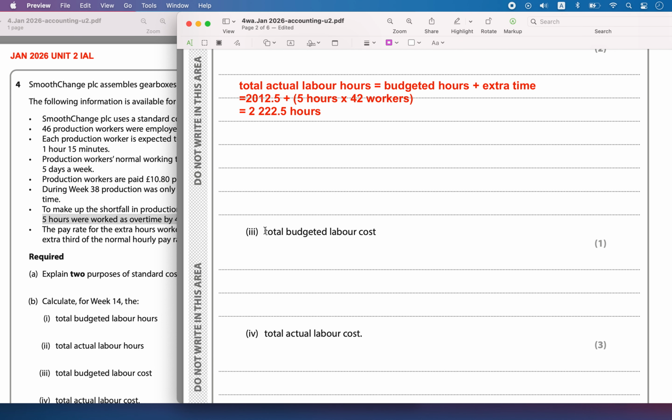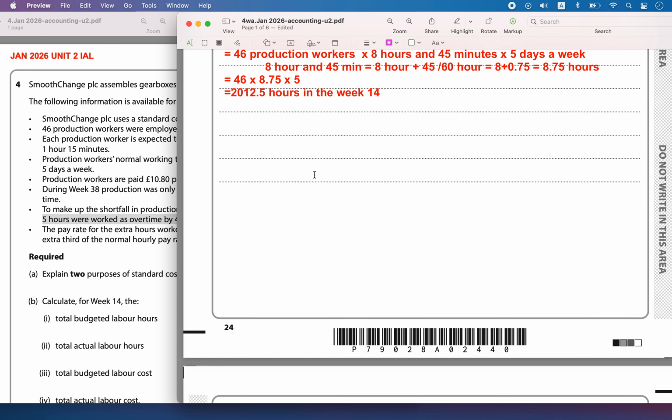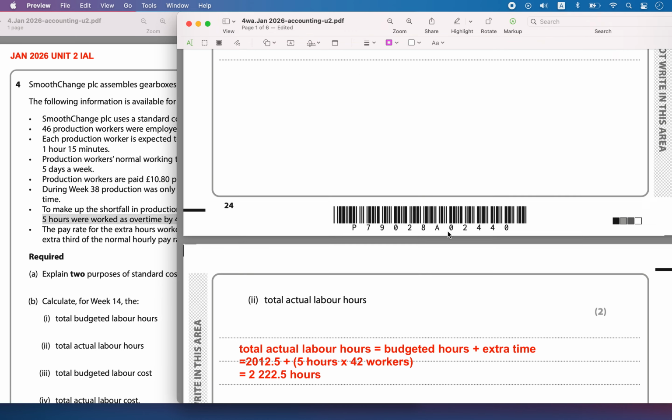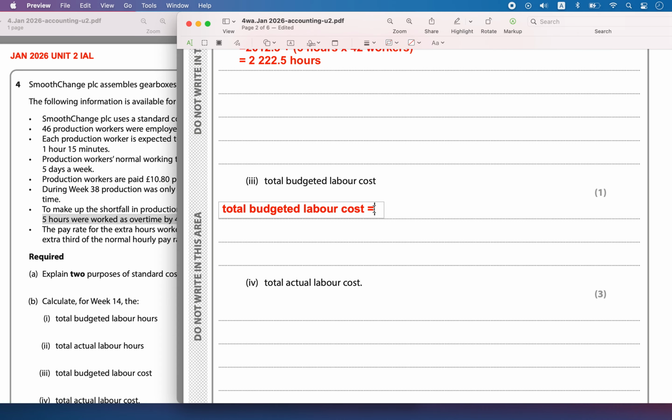Now the next one is the total budgeted labor cost. What was the rate that was agreed to pay? The total budgeted labor cost is equal to the total budgeted hours they were supposed to work into the pay rate.